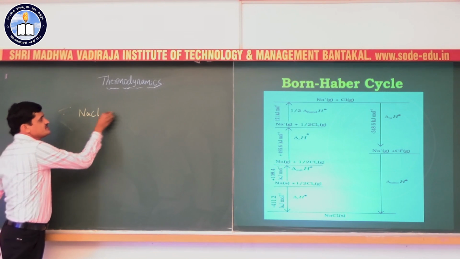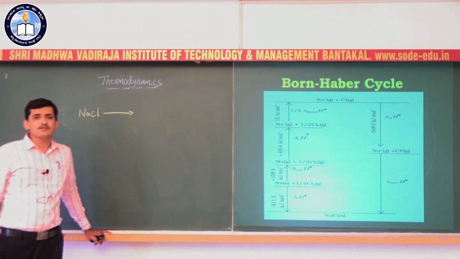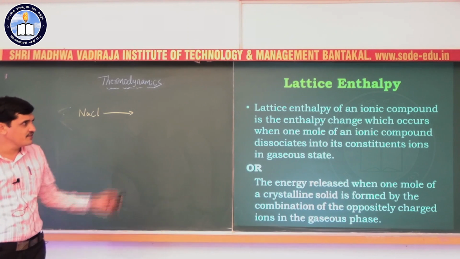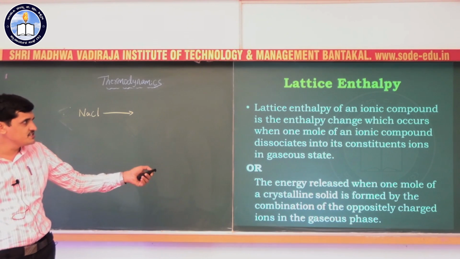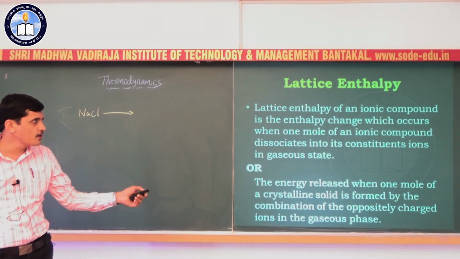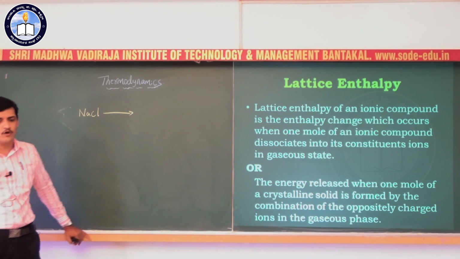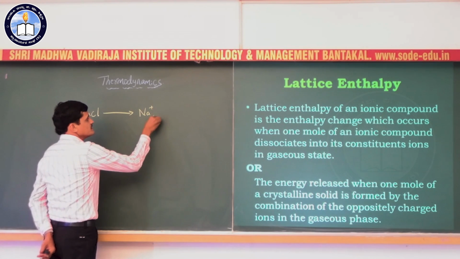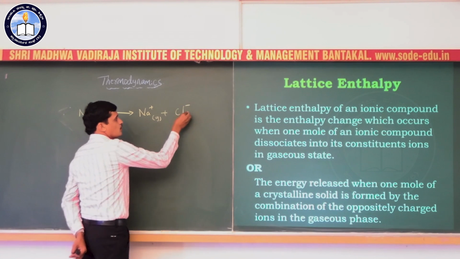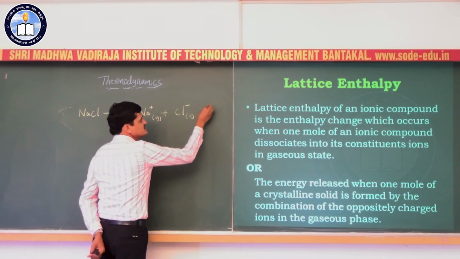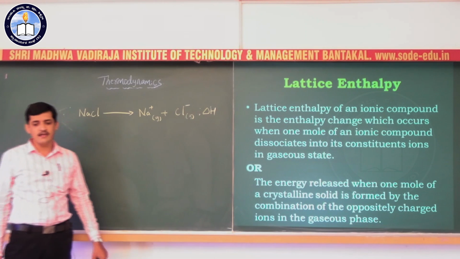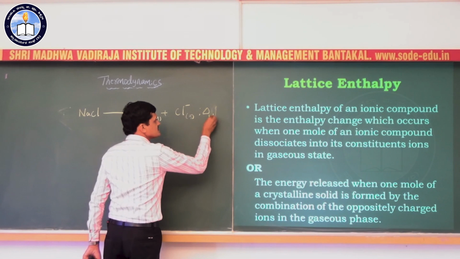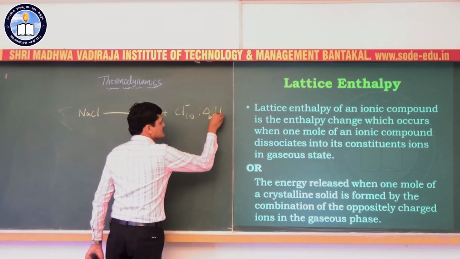According to the definition, the enthalpy change which occurs when 1 mole of an ionic compound dissociates into its constituent ions, here NaCl dissociates into sodium in the gaseous state and chloride in the gaseous state. The energy change during this process is nothing but lattice enthalpy.